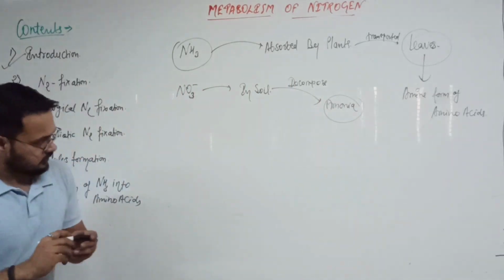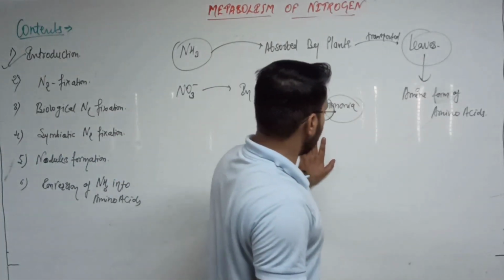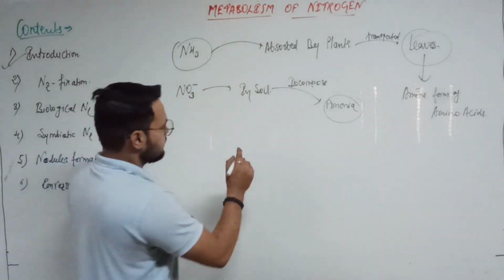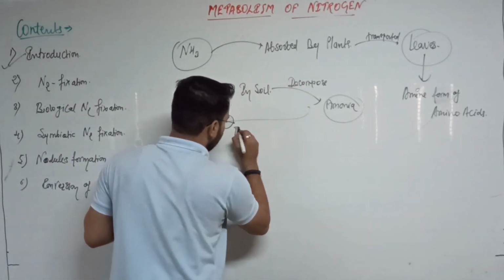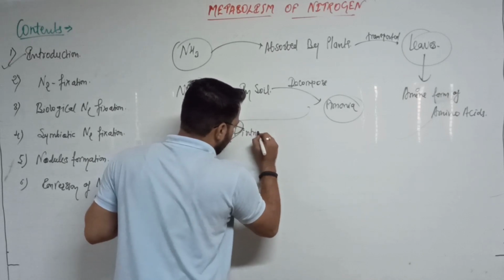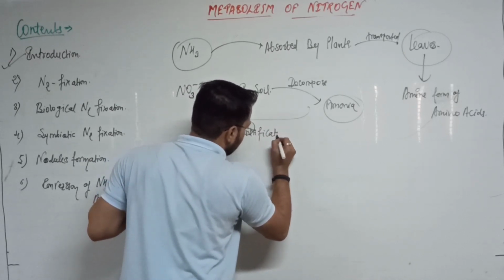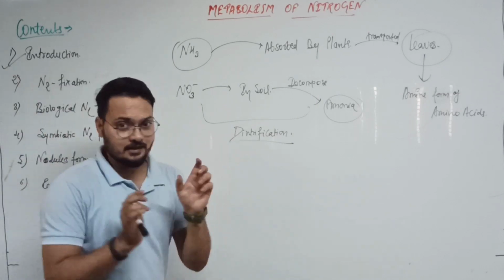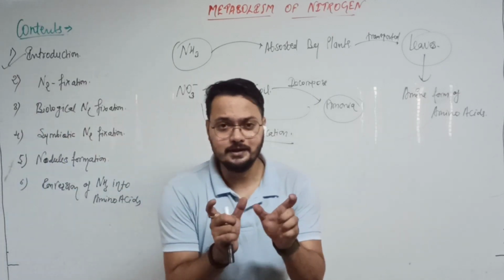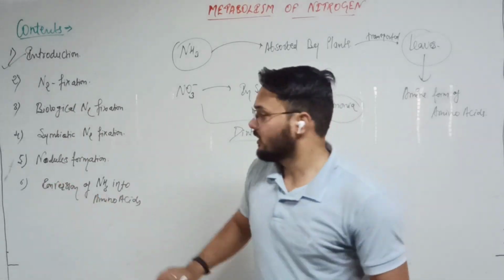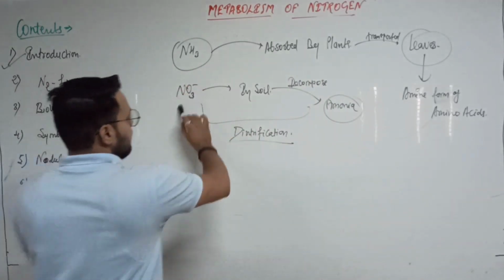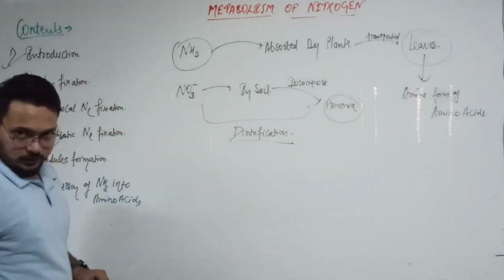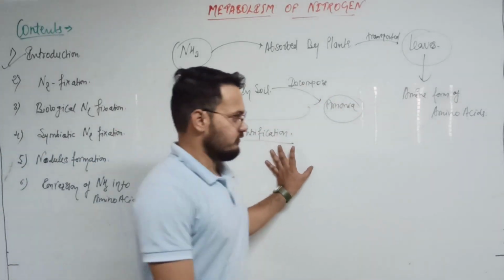So this process is called denitrification. That is clear. You already know about the nitrification term, where the ammonia converts into the nitrate, and here nitrates reverse, turning into the ammonia. So this term is called denitrification.